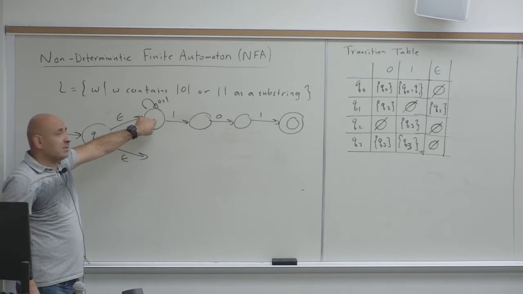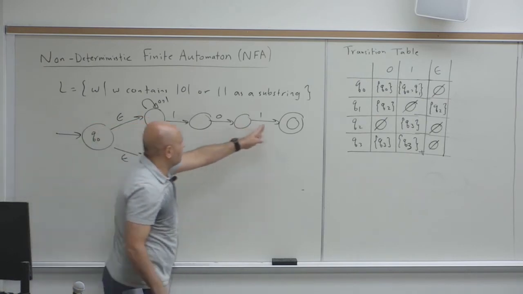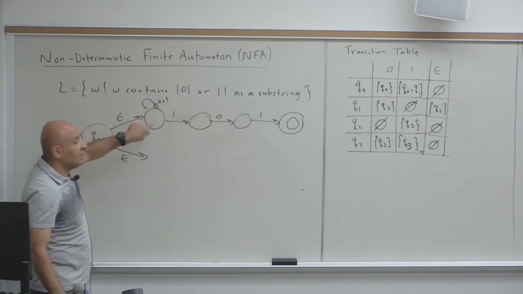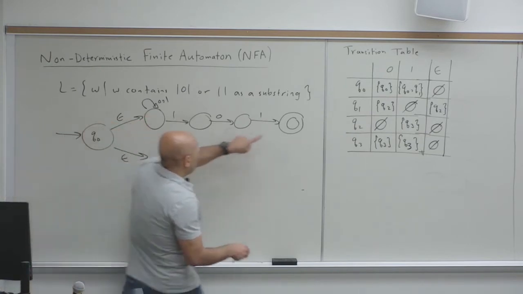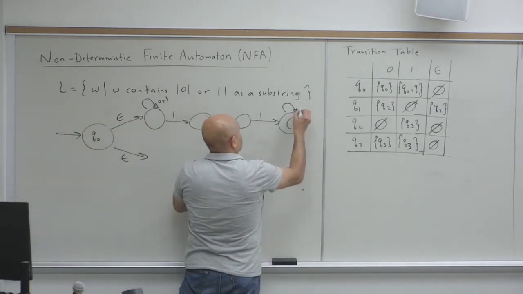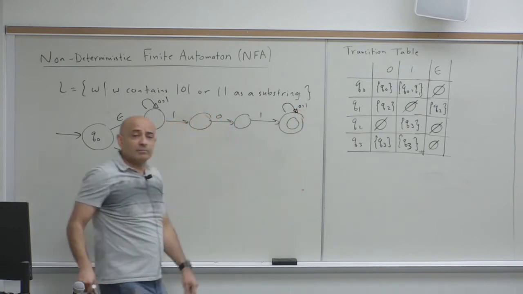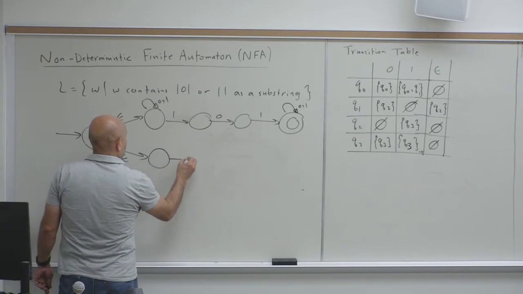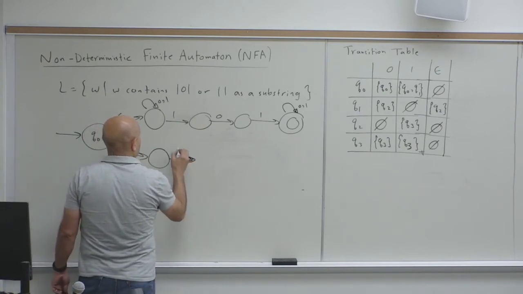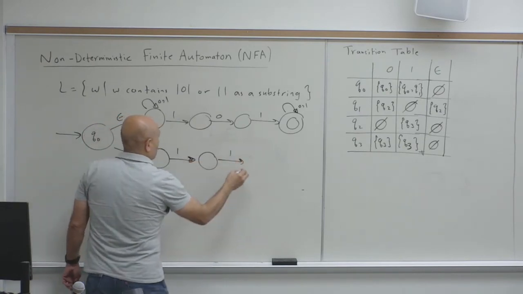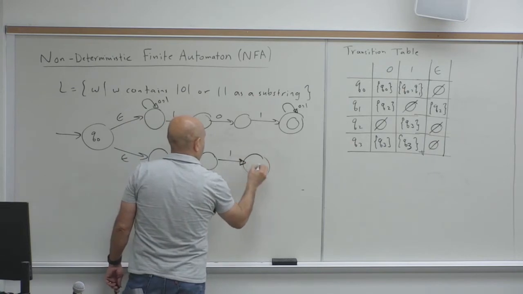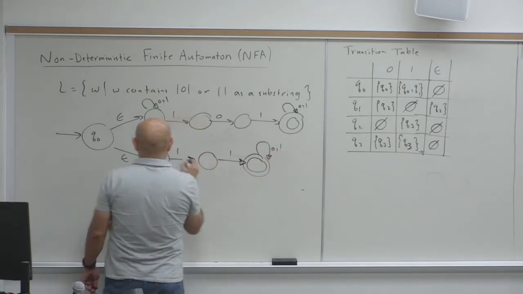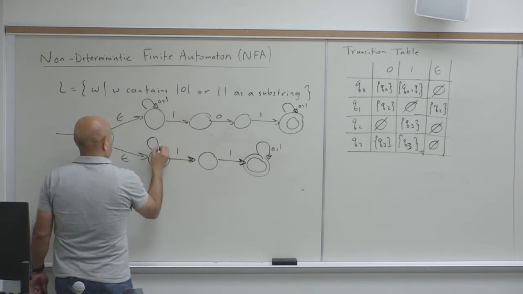If you get 1,000 symbols before the substring that you're trying to match, you'll stay there. And after this, you can have anything too. And same here for 1, 1, anything, anything.